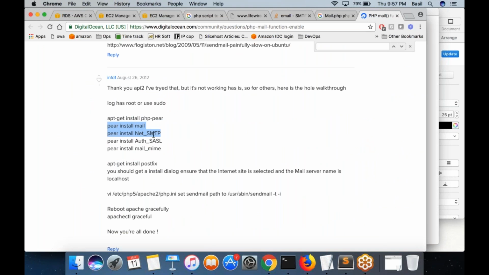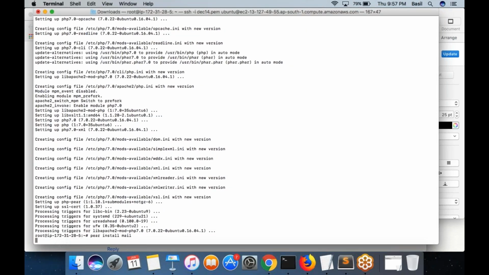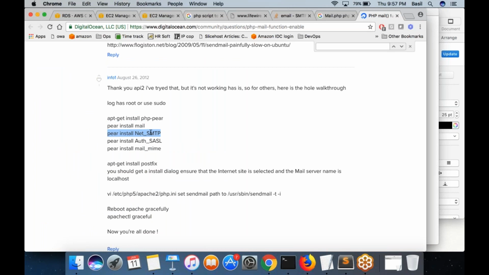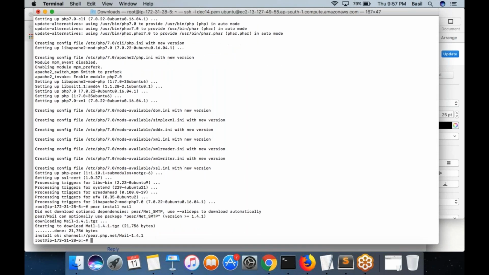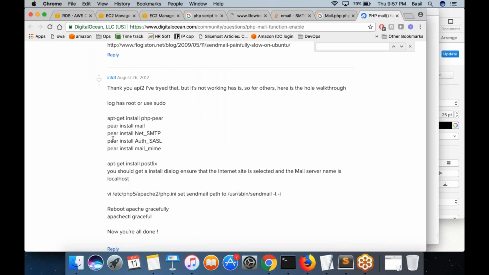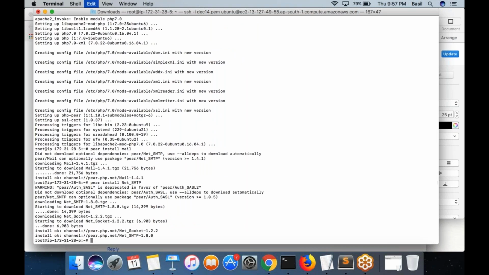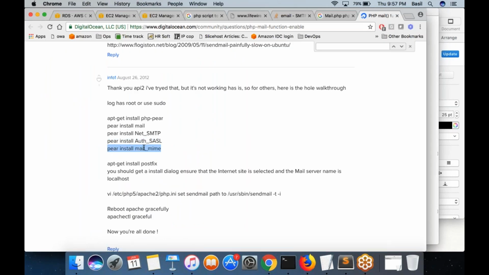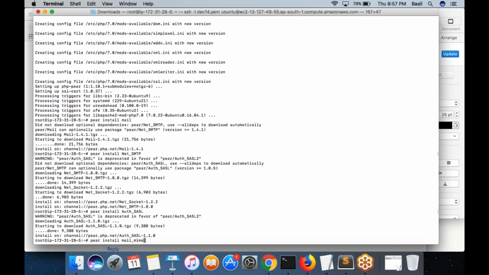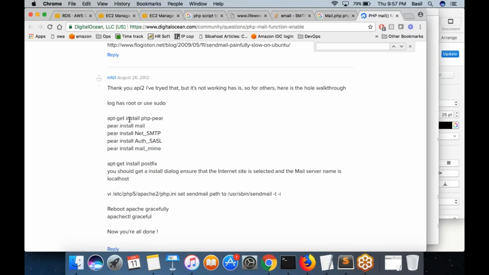Then run this command, which will install SMTP within PHP. Basically, you are making your PHP capable of sending out email using SMTP. For that, you need to install these modules into PEAR. So run the command pear install mail, then pear install net_smtp, then pear install auth_sasl, then pear install mail_mime. Run all these commands one by one.